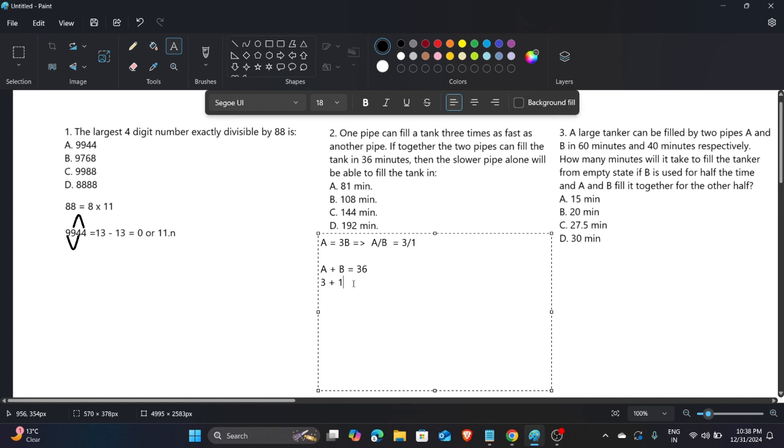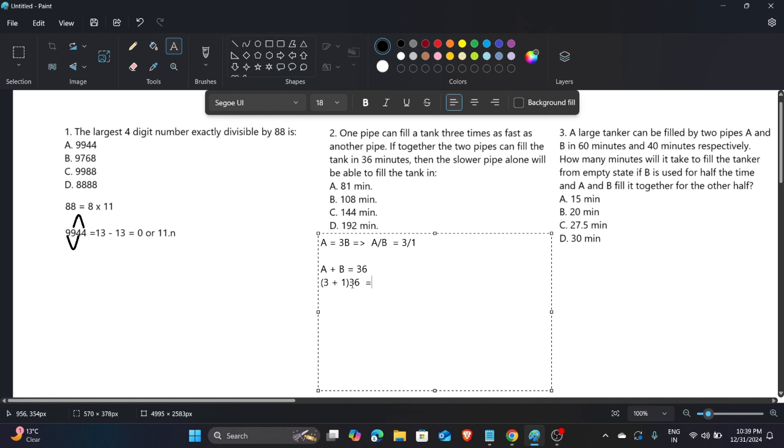So from that we can conclude that A single-handedly is capable of filling 3 units in 1 hour, and B is only 1 unit. It means if they take 36 minutes in total, the total volume of the tank is the total efficiency of both together multiplied by 36.